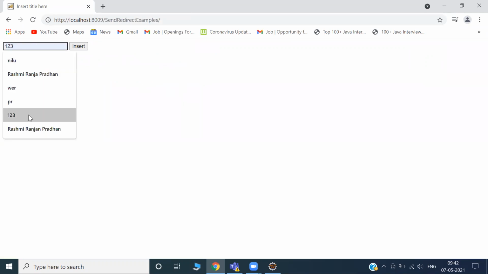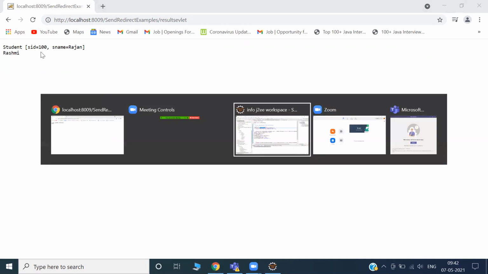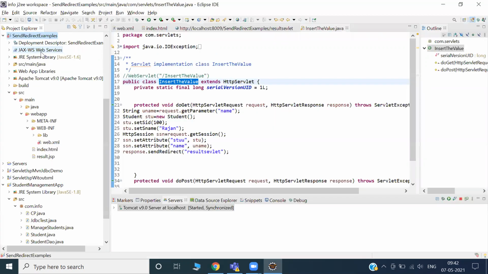I'm sending only one value, but it is showing so many data. How? Who can tell me? I think this is common, not that much of a different thing, because we already understood.